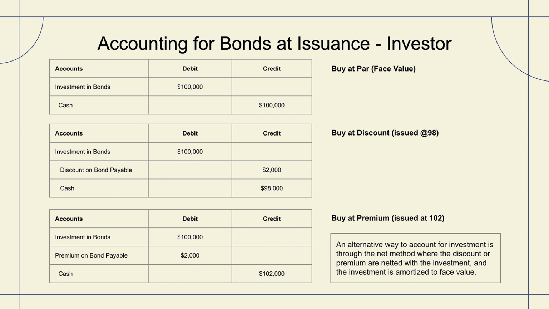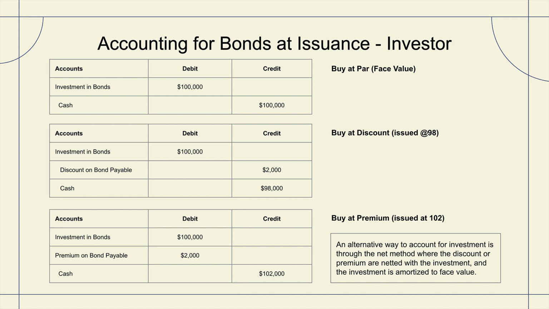So again, this was in the instance where, from the investor's perspective, we got a deal on the bond because at the end of this term, we're going to get $100,000 back. Now we should note that there's an alternative way to account for the investment through the net method, which is often the more preferred method. This is where the discount or premium is netted against the investment and the investment is amortized to face value. As opposed to having a separate investment on the bond account and a discount on the bond account, all that transactional activity would be rolled up into the investment in the bond.